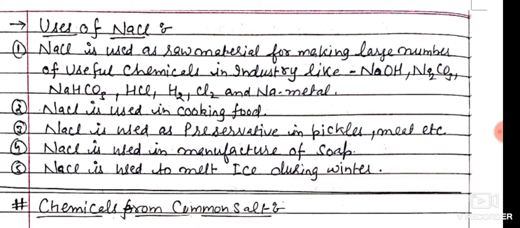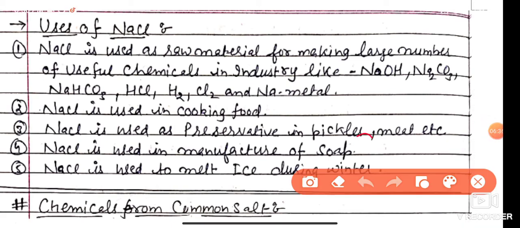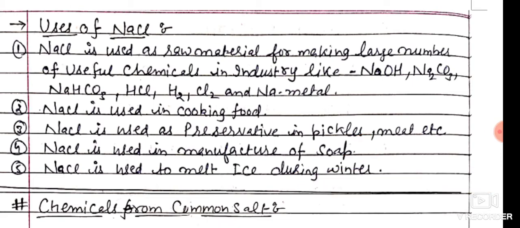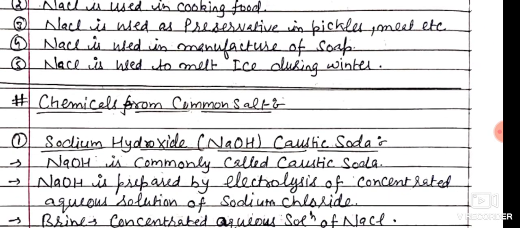NaCl is used in cooking food. NaCl is used as a preservative of pickles and meat, etc. NaCl is also used in the manufacture of soap. We will learn about it in the chapter on carbon. NaCl is used to melt ice during winter. This is a common example.